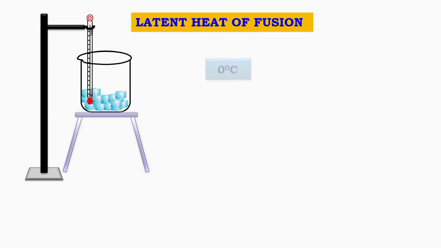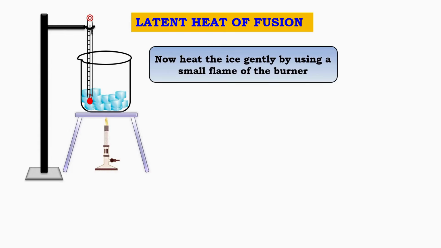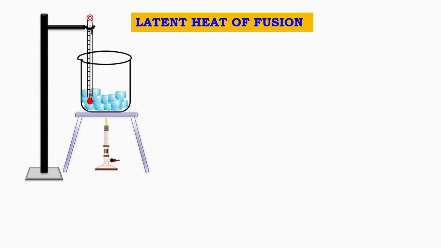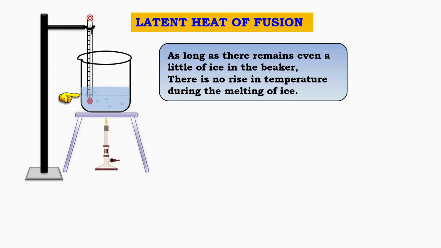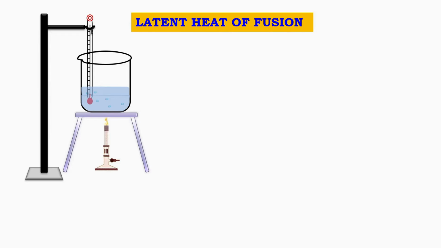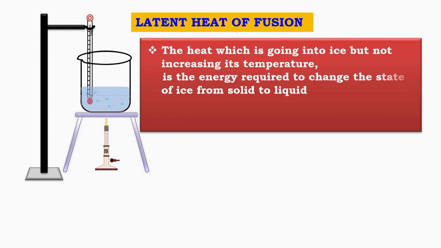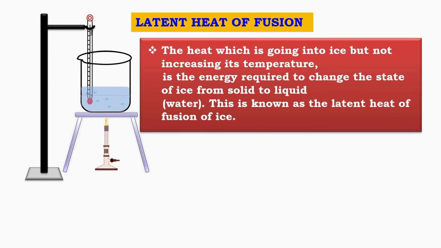Next, heat the ice gently by using a small flame of the burner. As long as even a little ice remains in the beaker, there is no rise in temperature during the melting of ice. This shows that the heat supplied is not used to increase temperature. Instead, this heat energy is used to change the state of the substance by overcoming the force of attraction between the particles.